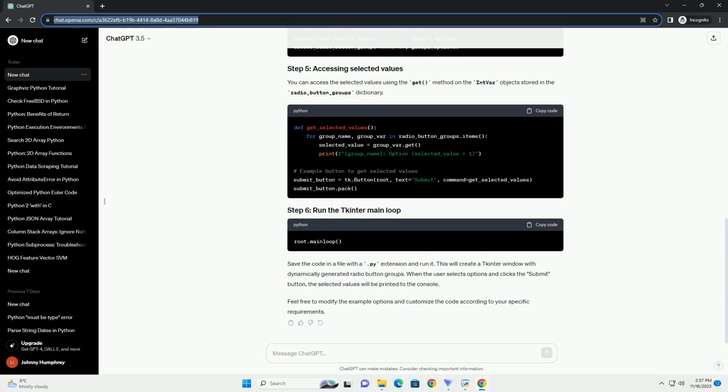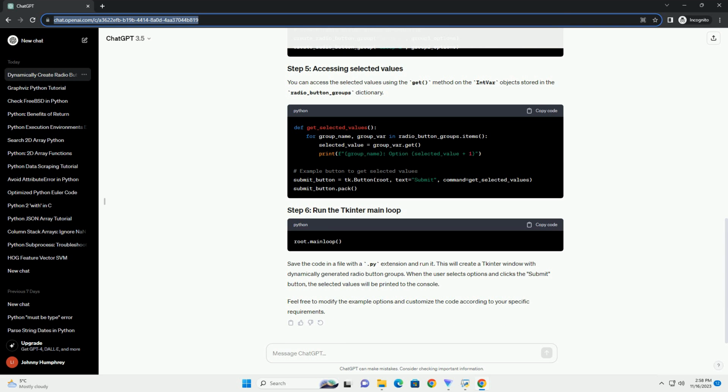We import the Tkinter module and IntVar class, which is used to represent integer variables in Tkinter. We create the main application window using the tk constructor and set its title. This function will be called when a radio button is selected. You can replace the print statement with any action you want to perform when a radio button is clicked.